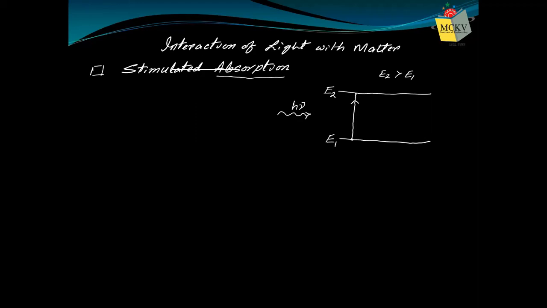So it's not a normal process. It's not a spontaneous process. It is a triggered process. It's a stimulated process. You are stimulating that atom. That's why it is called a stimulated process. And what type of process is it? It's an absorption process. The photon is absorbed and then the atom gets excited. So it is called stimulated absorption. That means if there is an atom A in the normal energy level, it absorbs a photon h nu and becomes excited. It becomes the A star state. A star represents the excited state. That's what is called stimulated absorption.